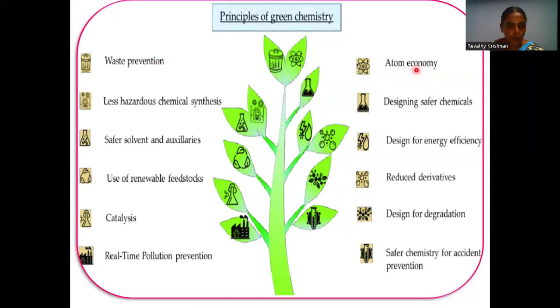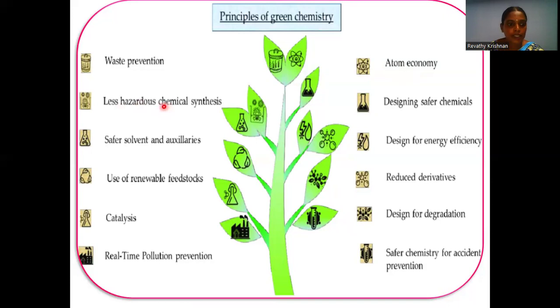Just now we saw the concept of atom economy, that is, 100% utilization of atoms from the reactants for the formation of the products. That is, the synthetic method should be designed to maximize the incorporation of all the materials used in the process into the final product.